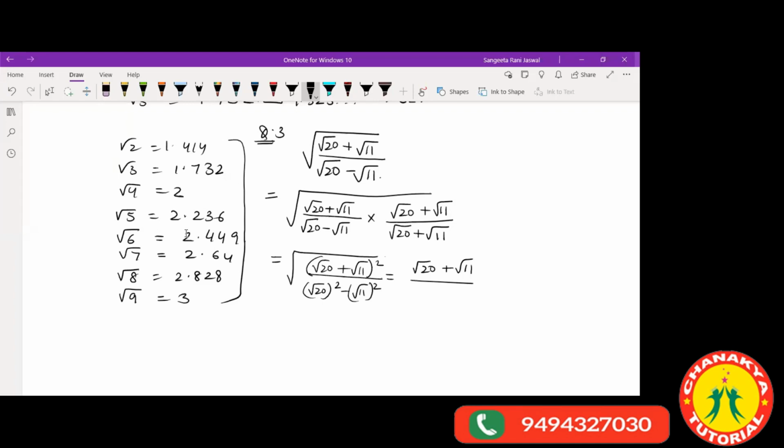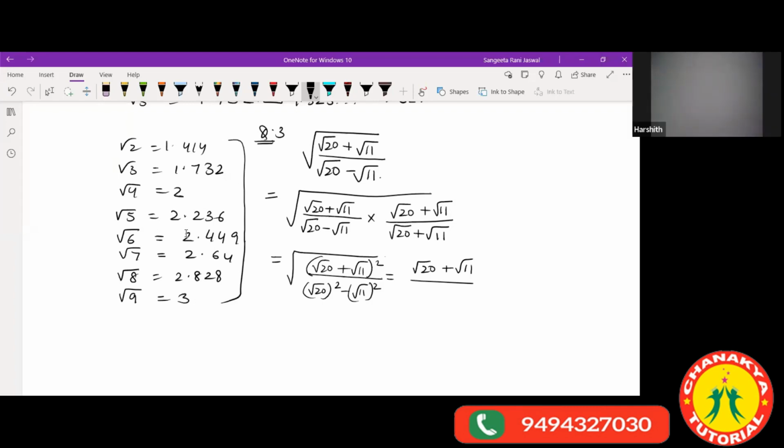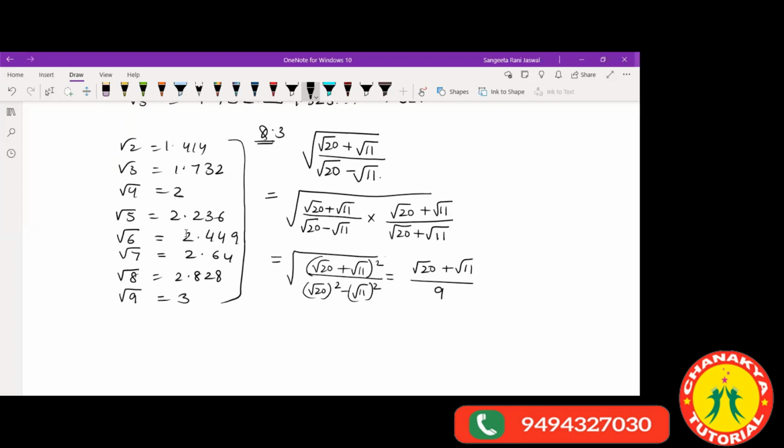Next we have 20 minus 11, which will be 9. But here we don't have the square over the whole thing, so we write it as root over 9. See here, the root was cancelling out because the square was for the whole bracket.